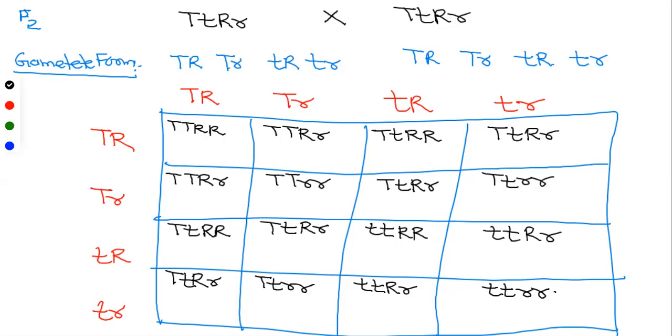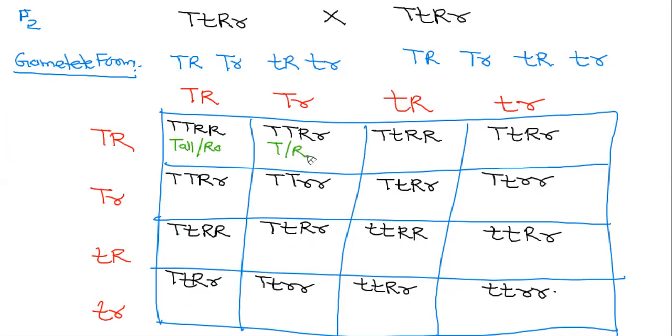Now we'll make a 90-degree angle. Look at this. So these all are tall and round, right? Fine now? Yes, ma'am. Because the capital one will express itself: capital T for tall and capital R for round.